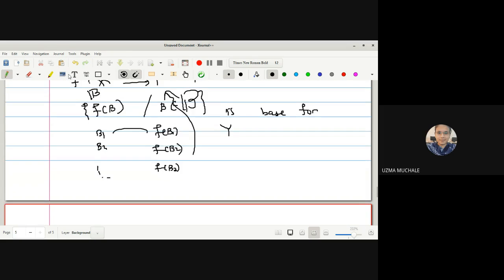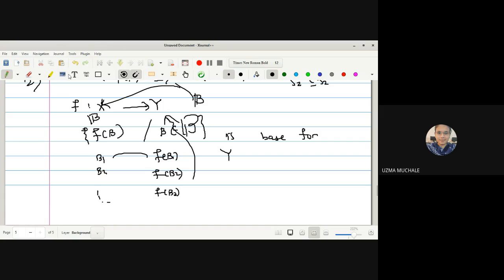Yes, ma'am. Okay, here the elements of B, B means what? A base. Elements of B are called a base when they satisfy the condition. What is the condition? Every open set can be written as a union of members of B. So any open set G can be written as a union of members of B. And our aim is to show that the F image of those members of B also forms a base for the codomain.